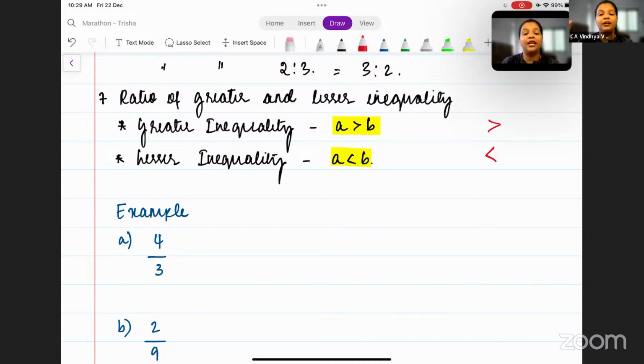I hope that you know that this symbol is greater than and this symbol is lesser than. Wherever the symbol has an open mouth, that side is greater than, and wherever the symbol has a closed mouth, that side is lesser than. This is how you need to remember things. So now let's take an example.